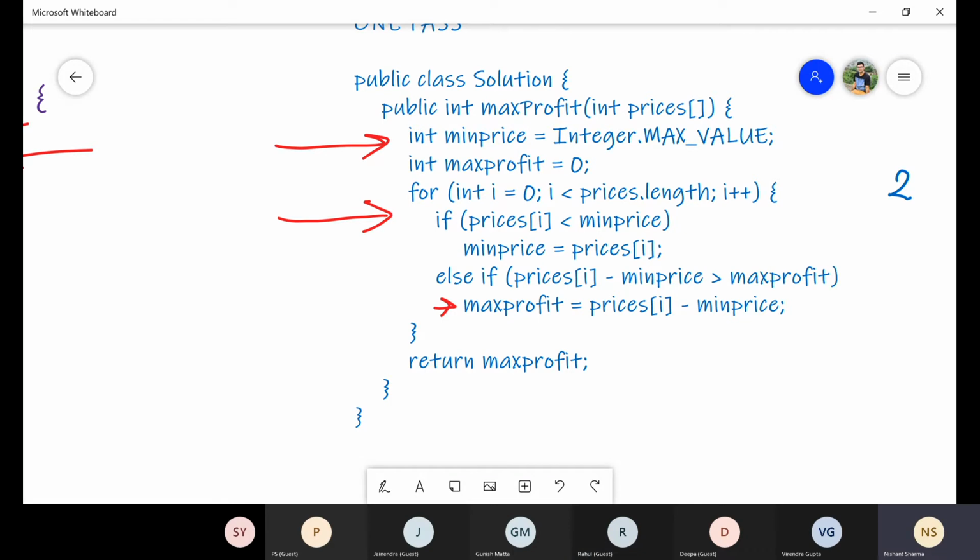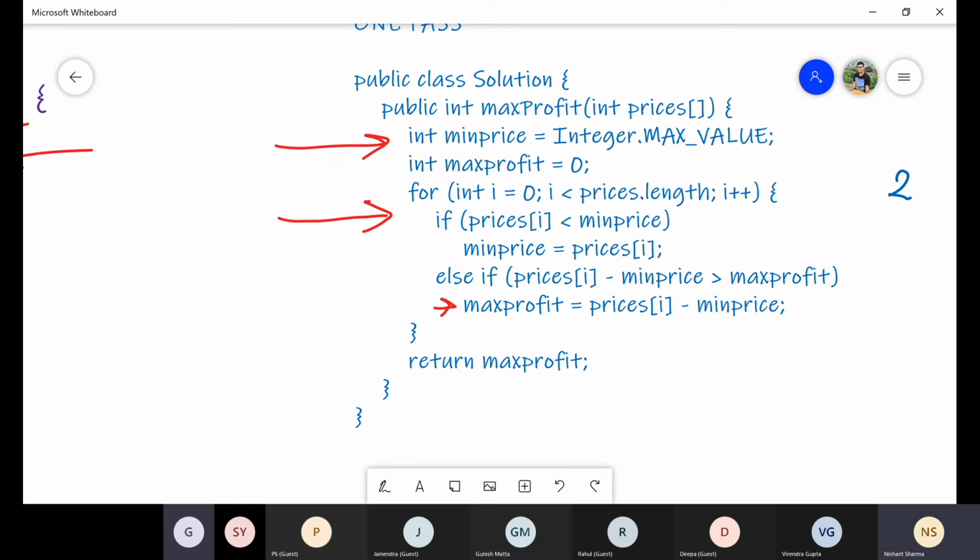So this is basically the first problem which we wanted to discuss. We discussed two approaches. One is brute force and another one is single pass approach. Now in this problem we were considering only single sell and single buy. Like only one time we can buy and only one time we can sell. So suppose if you are allowed to buy on a different day and you are allowed to sell also on a different day, what will be the maximum profit? That could be another problem. So this is another variant of this problem.